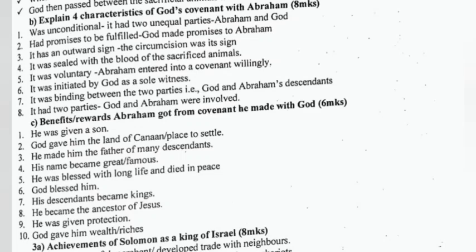2c. Benefits Abraham got from the covenant he made with God. So, the rewards that he got. He was given a son. God gave him the land of Canaan. He made him the father of many descendants. His name became great. He was blessed with long life and died in peace.